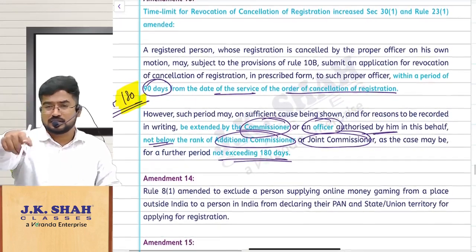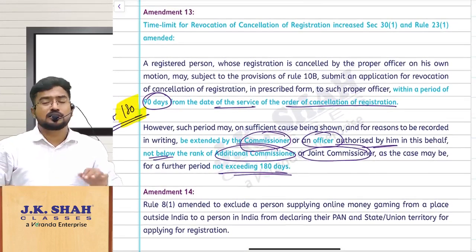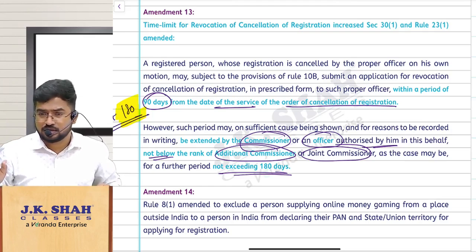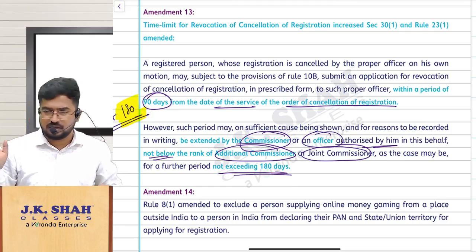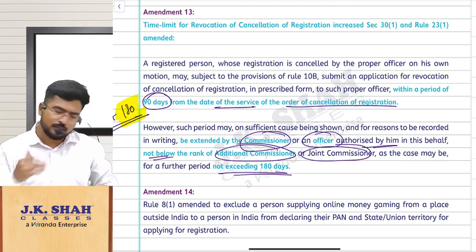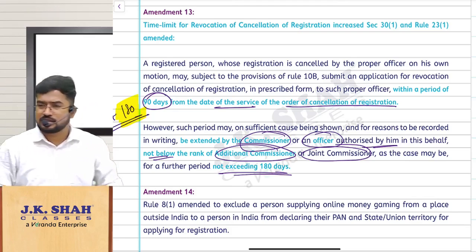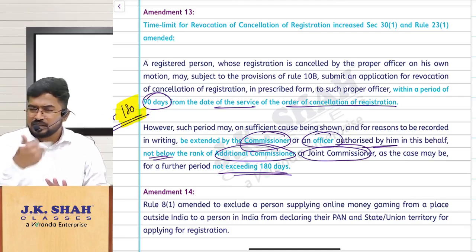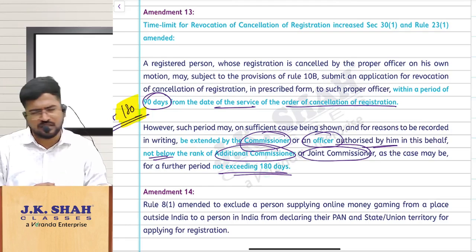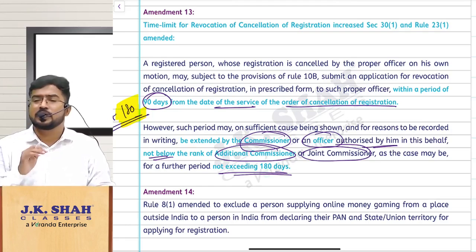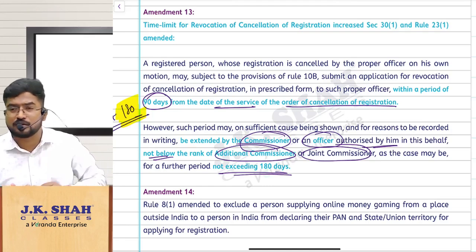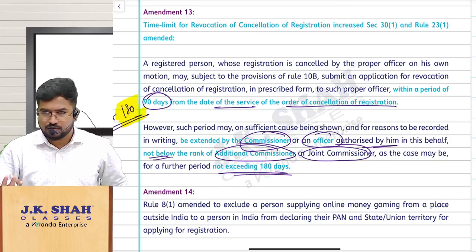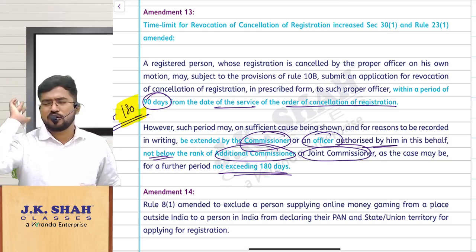There is an amendment here in Section 30, revocation of cancellation. Within 90 days from the date of the cancellation order. A very important amendment, please be careful. Within 90 days, you should apply for revocation. Am I clear? Sir, whether this can be condoned by any proper officer? Yes, the Commissioner or the officer authorized by him can condone this delay for a further period not exceeding 180 days. Am I clear till now, everybody? In this, one small point is left out.